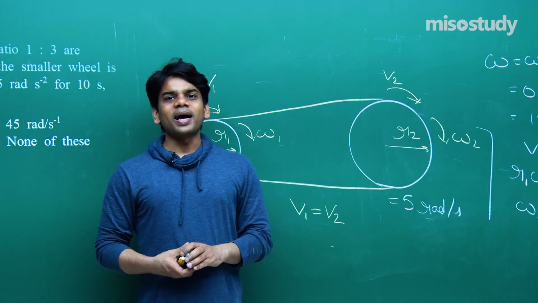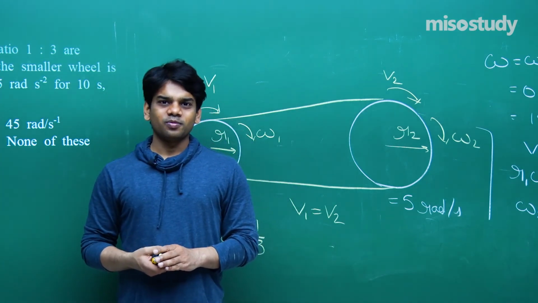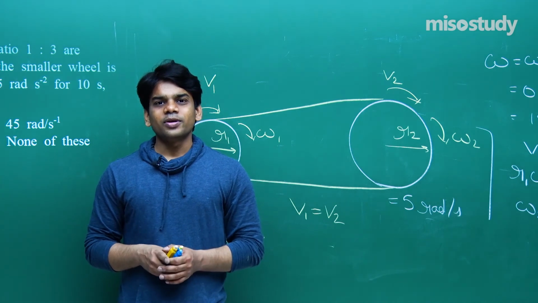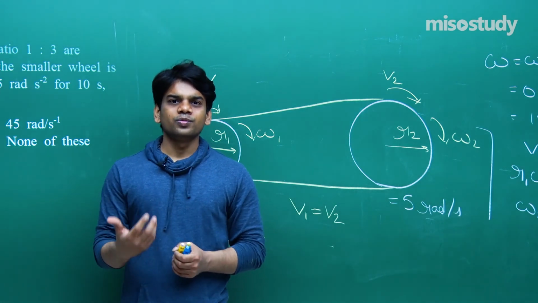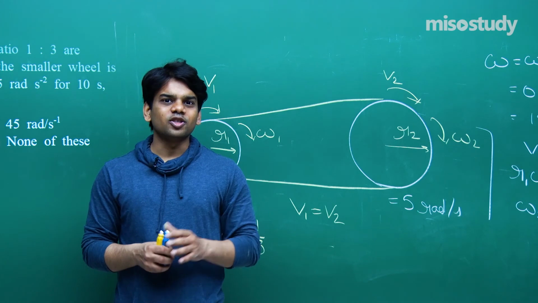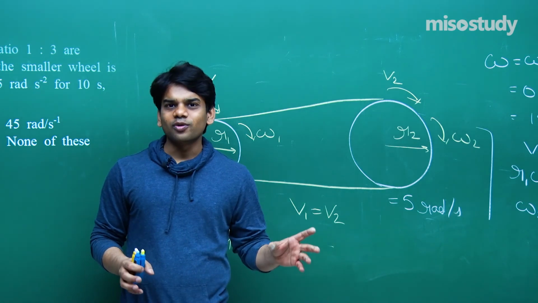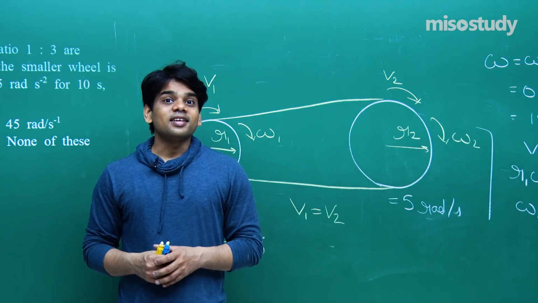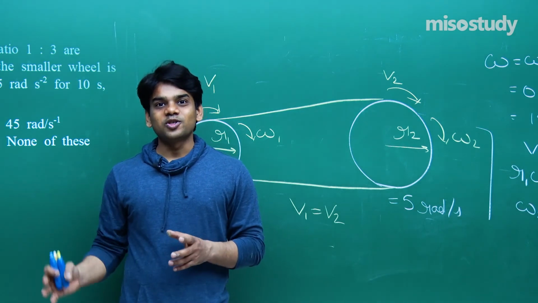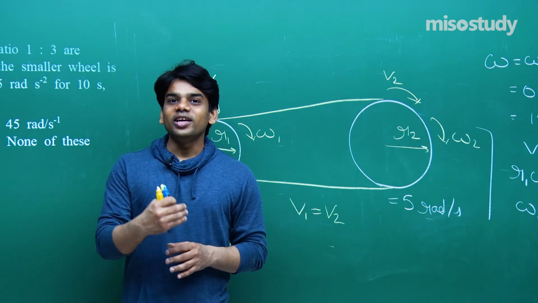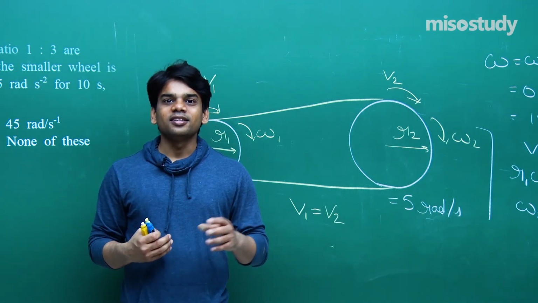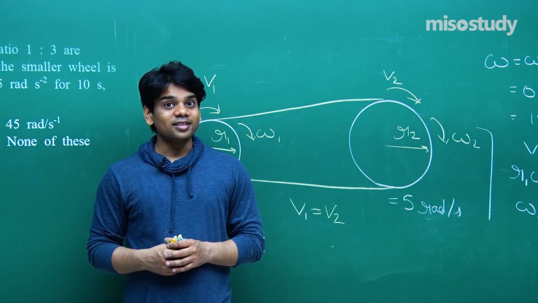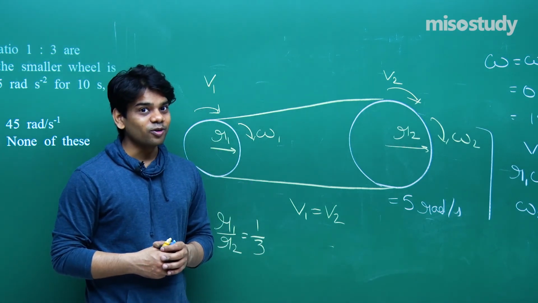The same thing you can imagine in your bicycle also. I believe that you all would have ridden a bicycle. You would have seen that there is the teeth arrangement given. You have got two wheels, one at the rear part, one at the middle part. The radius of both the wheels are different. I'm not talking about the wheels of the cycle, I'm talking about the wheel that is actually connecting the chain of the bicycle. So now you would be knowing that the wheel that you are pedaling,